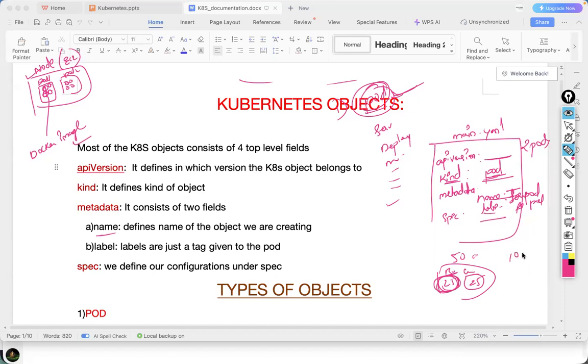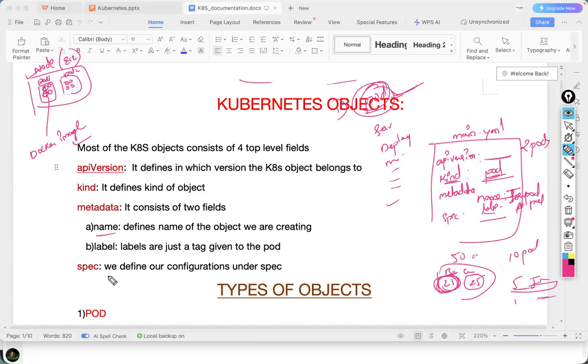For example, we have 10 pods. 5 Java pods are there, 5 .NET pods are there. I want to upgrade the Java version, but that Java version is present in Java pods only, not in .NET pods, right? So for these 5 Java pods, I can give one name, like front end pods. For these back end pods, I can give the label. Understood now? Labeling means. Yes, sir.